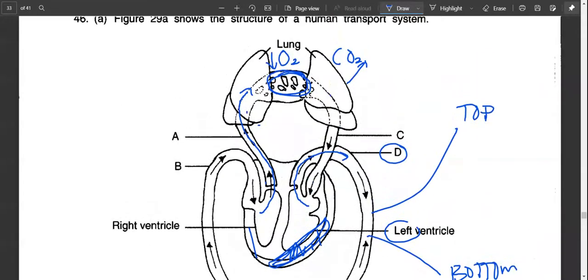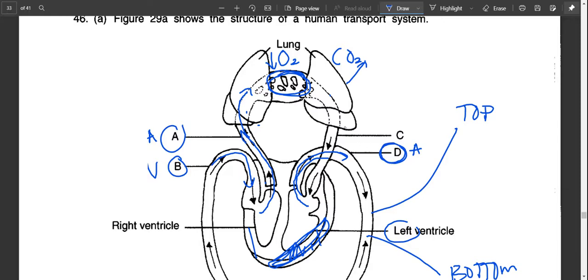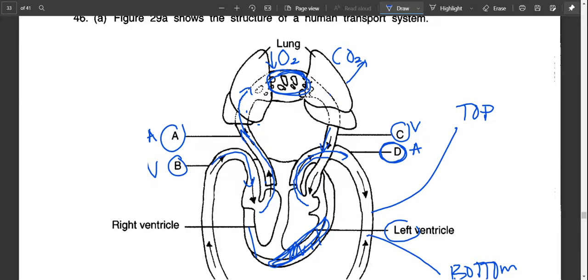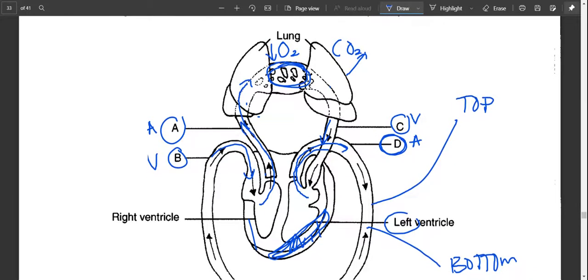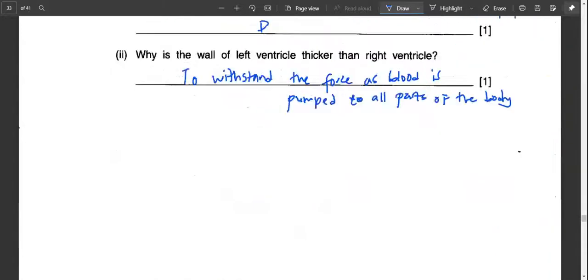Just look at the arrows, and you can see that for A, the arrow is going out, and D is away. B is going back into the heart, and C is also going back into the heart from the lungs. So A and D are arteries, C and B are veins.